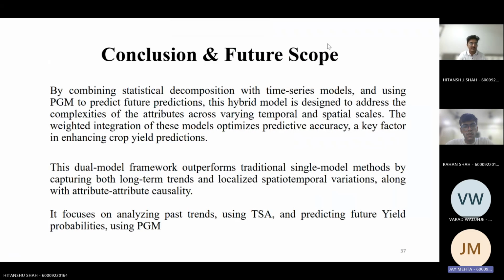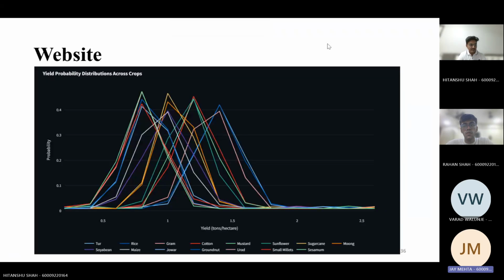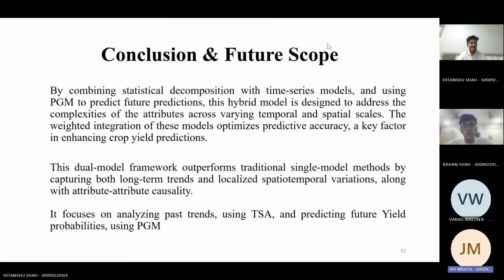These are the various different graphs. So basically, we've combined the TSA approach and the dynamic Bayesian approach. The dynamic Bayesian approach understands what it will be in the future, and the TSA approach understands the past trends. And using both of them, it creates a model which helps improve the accuracy.